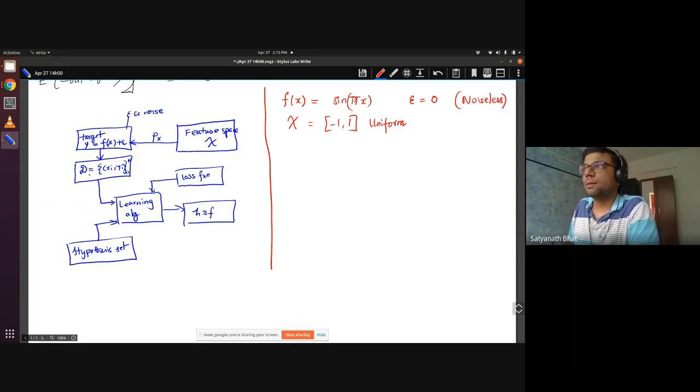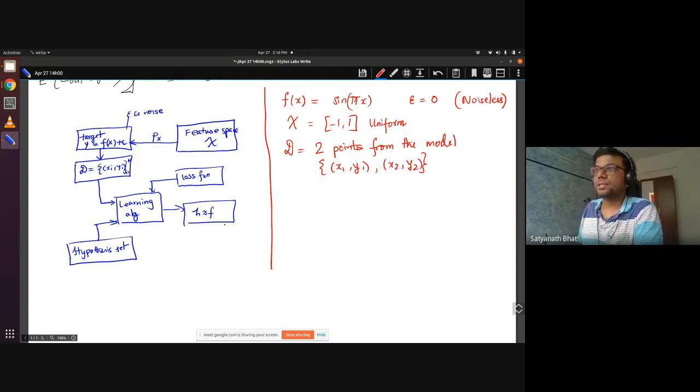Then my data set D is going to be 2 points from the model, which essentially means x1, y1 and x2, y2. Just 2 points.